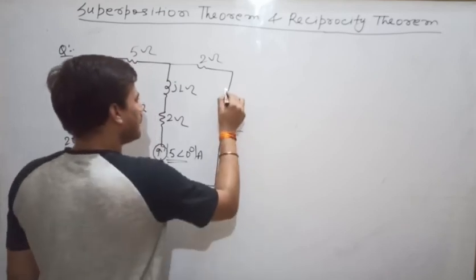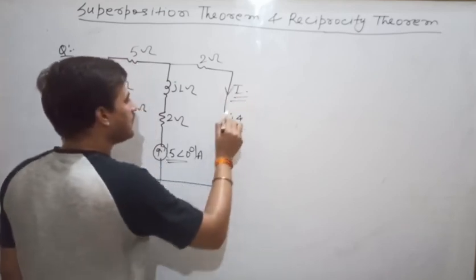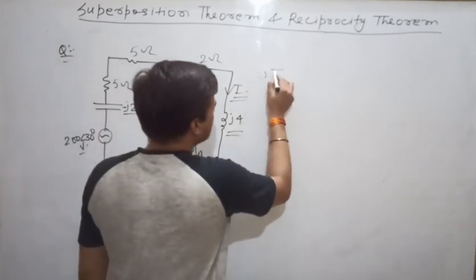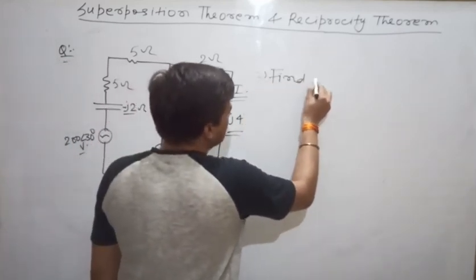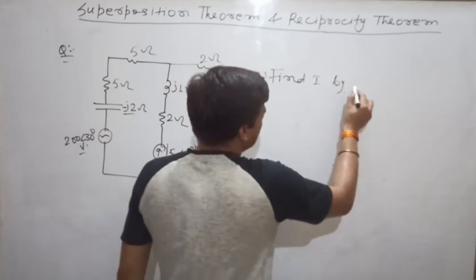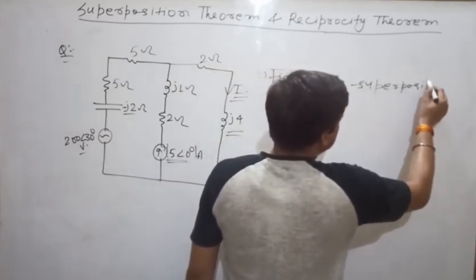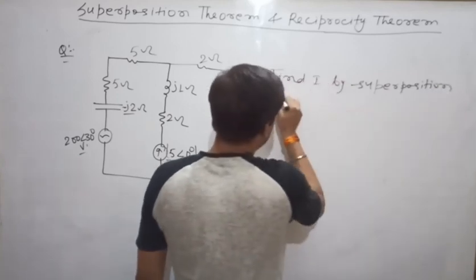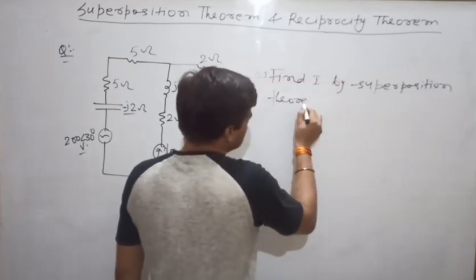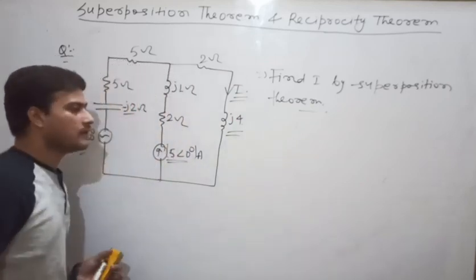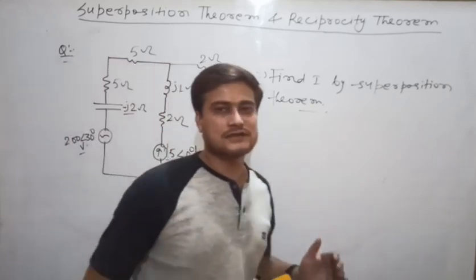You have to find this current I by superposition theorem. You have to solve it by yourself, and you have to post the answers in comment box.